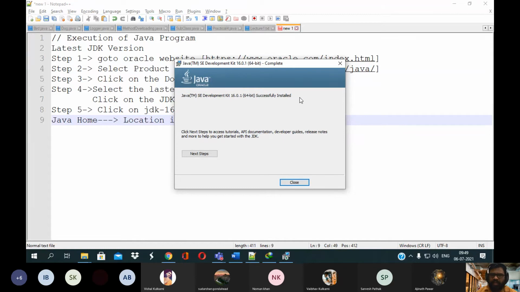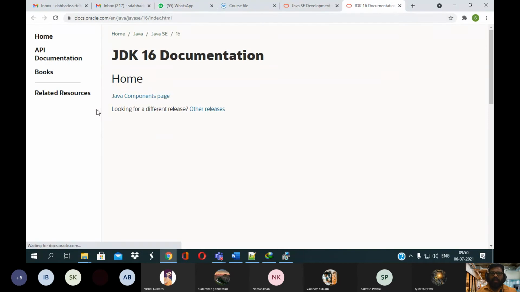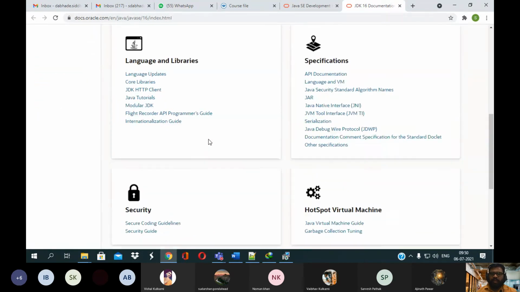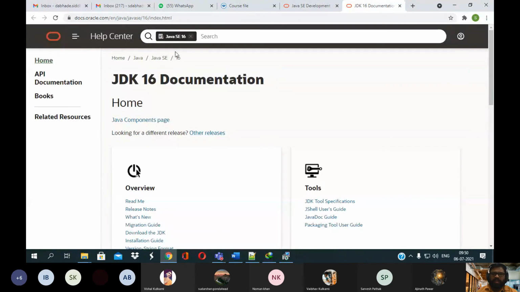If any error has occurred, that will be shown. Otherwise, it will be shown as a successful install. That's it, it will give the message as complete. If you want to access the tutorials, API documentation, developer guides, release notes, and more help regarding this version, you just click on the next step and it will redirect you to the Oracle website. Here you will get different types of help and documentation related to that particular version. Then after that, you need to close it.